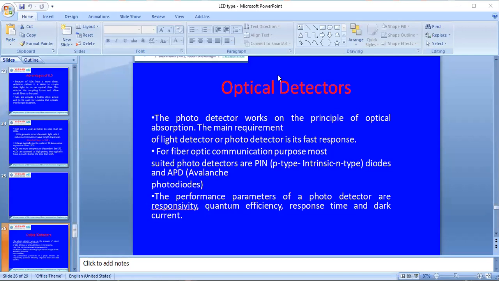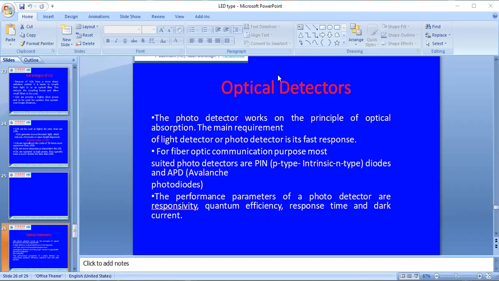A fiber optic communication system can use different types of optical detectors: the pin type detector, that is the P-type intrinsic detector or pin diode, and the avalanche photodiode, APD.